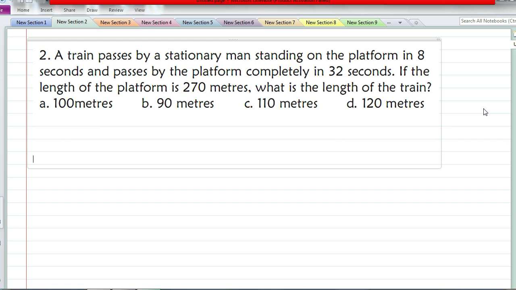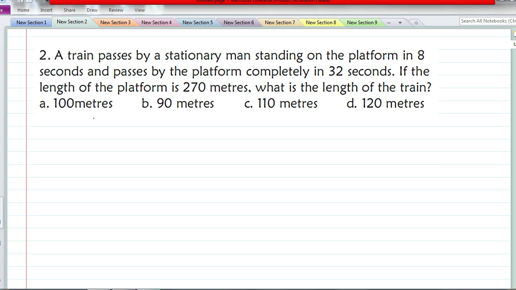A train passes by a stationary man in 8 seconds and passes by a platform completely in 32 seconds. Okay, so we have two cases here. So let's write down both the cases.